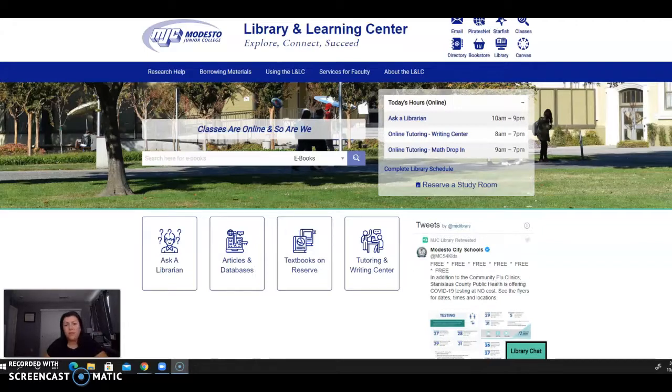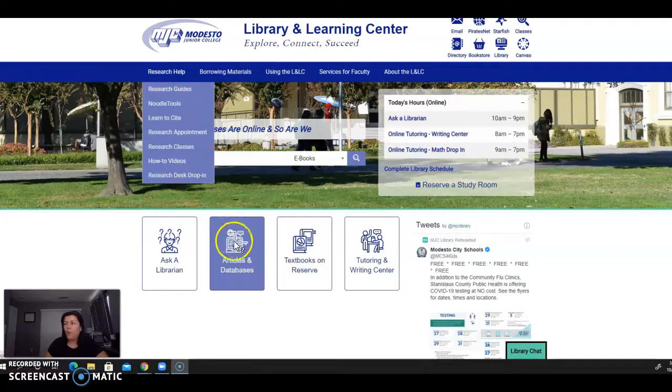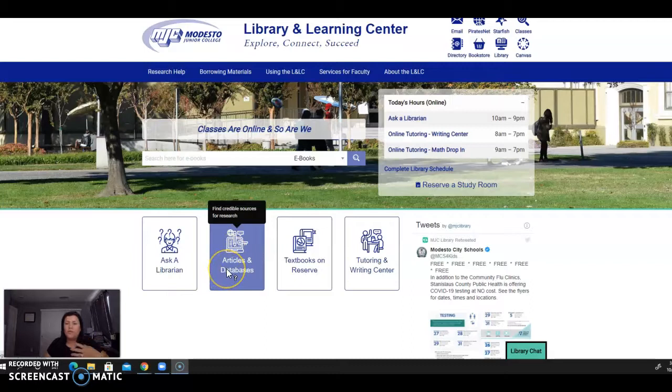Ultimately, that is the end goal for our class, to be able to use academic journal articles, because that's where the latest information is published for a specific field. But we can't really get there until we do some background reading and learn about the topic a little bit more before we read stuff that is written by experts for experts.